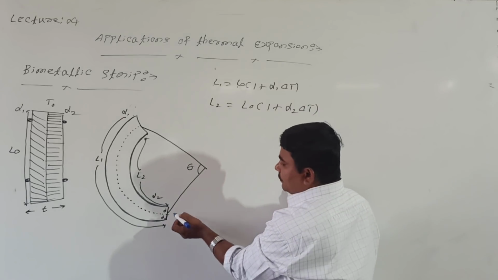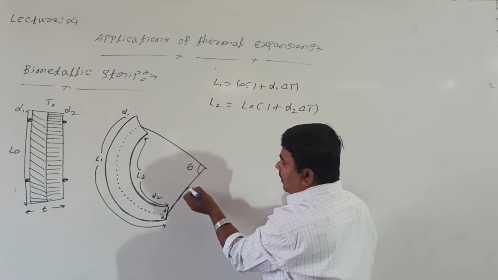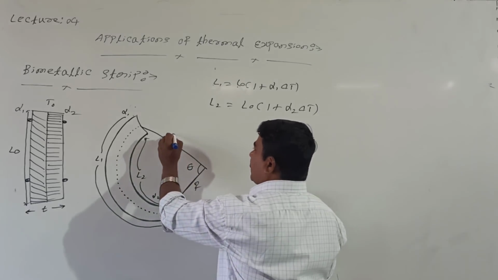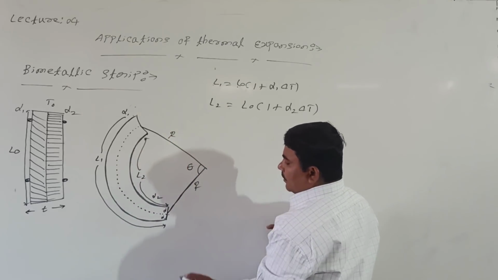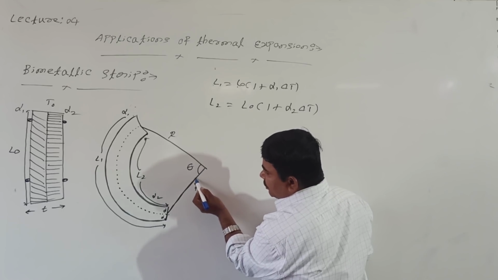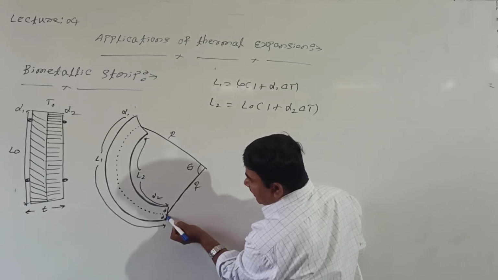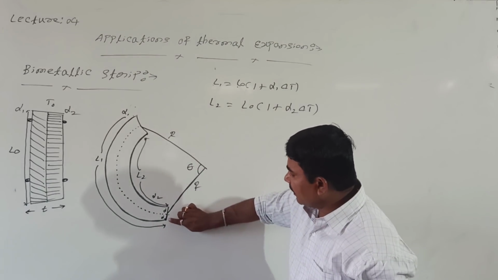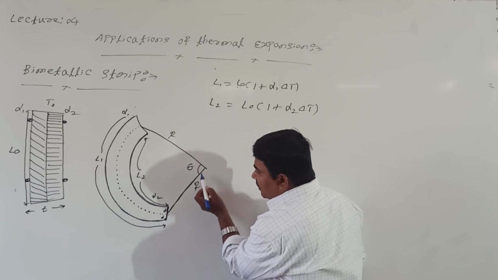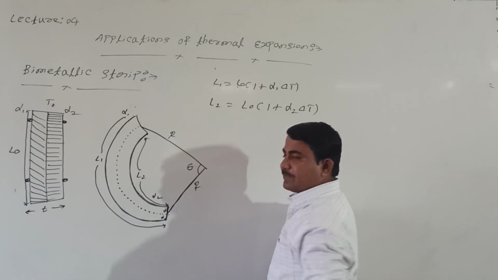Now, the question is, this is the radius of curvature, R value. R value from where to where? This is also the radius of curvature, R value. See here, for this aluminum, this total length is how much? R plus D. Then what about this one, steel? For steel, R minus D.